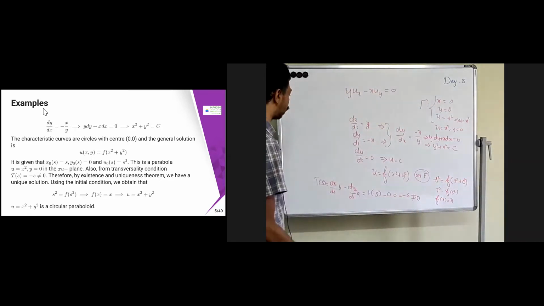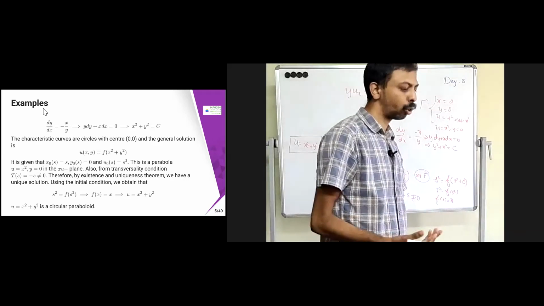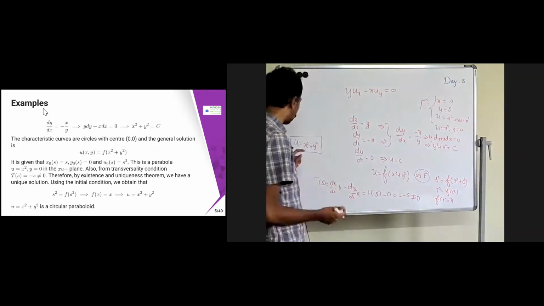Therefore, what we are getting is that u is going to be x square plus y square only. So what is this curve? This is going to be the paraboloid. U equal to x square plus y square is a circular paraboloid.